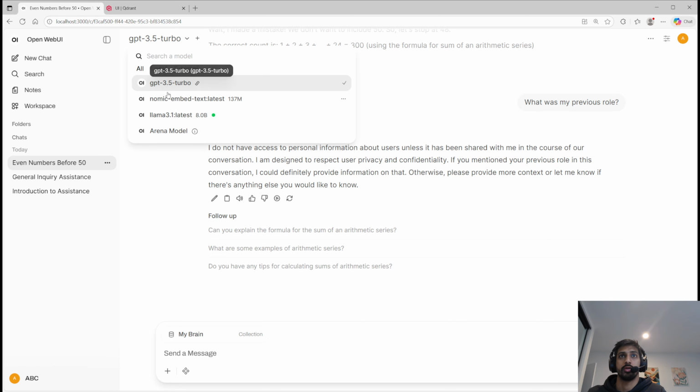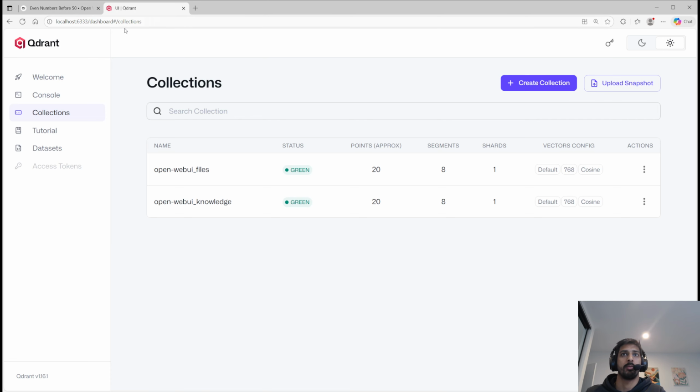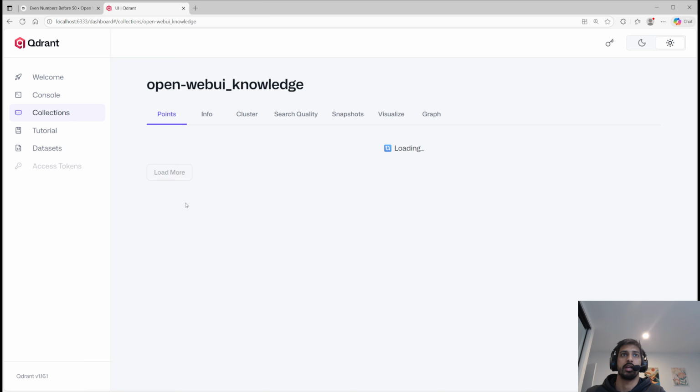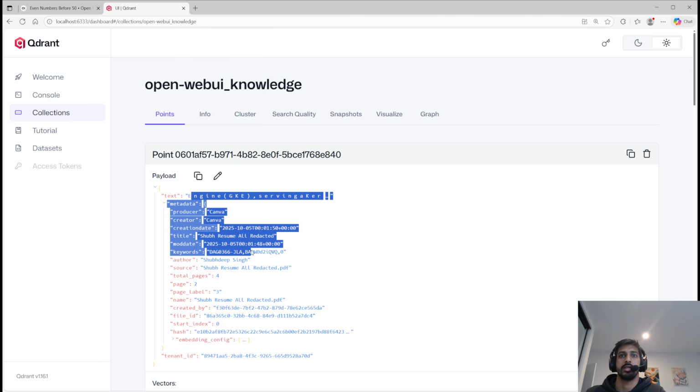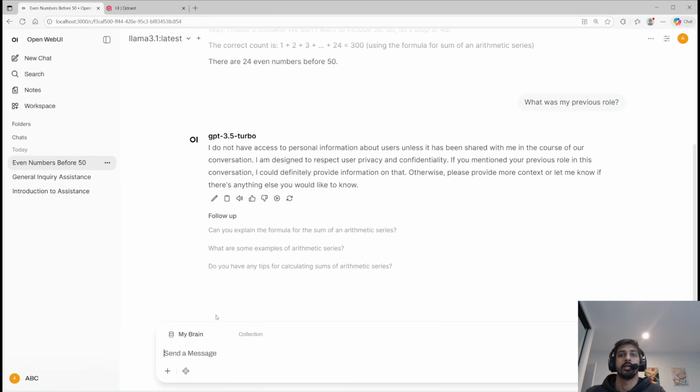But then I want to add my knowledge here, my brain, and I will also switch the model to LLaMA, because I don't want to send my information to GPT 3.5 Turbo. I don't want to send it to OpenAI. I want to send this information to my model, which I've switched here. And by the way, my files and everything are living here on a storage. You can see all the different things coming from my resume. They are here.